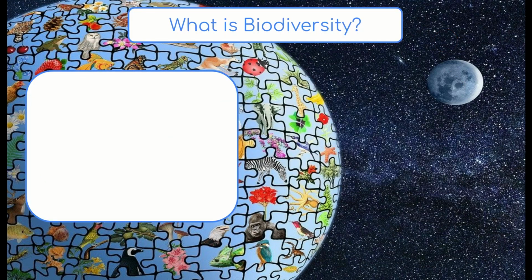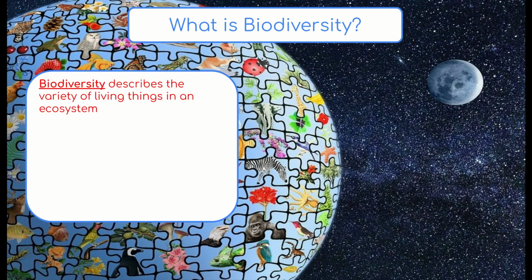So what do we mean when we say biodiversity? It might be a good idea to take a moment here and try to break down this word. So we see this word bio and then we see the word diversity. Bio means life, diversity means to be diverse, so to have lots of different things, different parts, etc. So biodiversity really just means that.